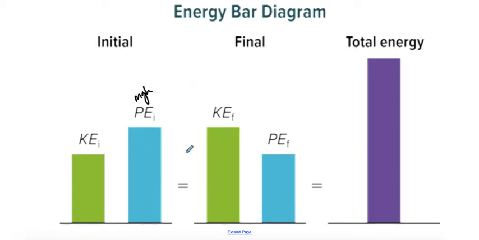Okay, so as we go from this side, the initial side, to the final side here, you can see that our kinetic energy increases and our potential energy decreases. So if we're talking about gravitational potential energy, then this would be closer to the bottom or closer to our reference point, and the object is going to be moving faster. But if we wanted to calculate total energy, I'll show you here how that total energy looks, you would just add the two together.